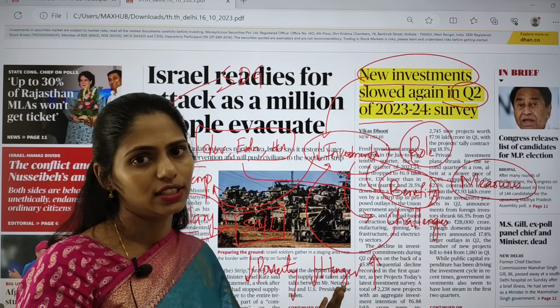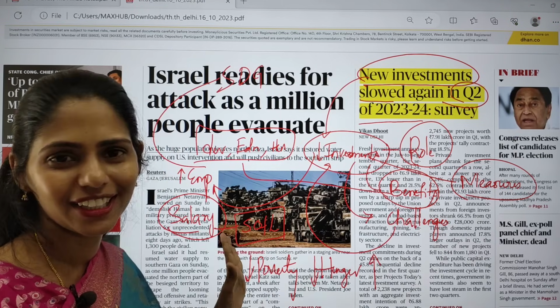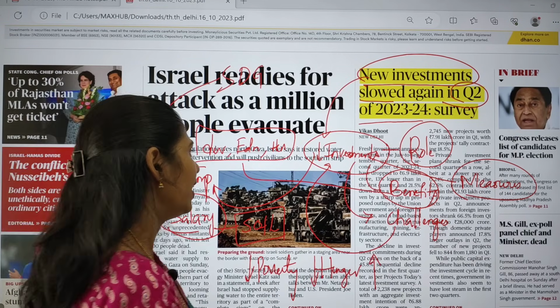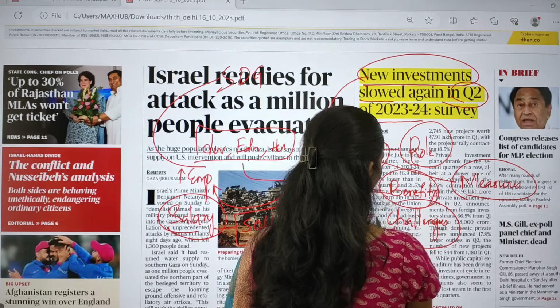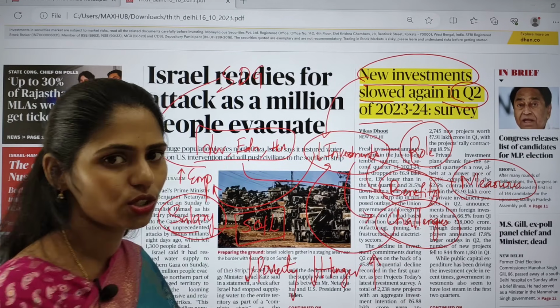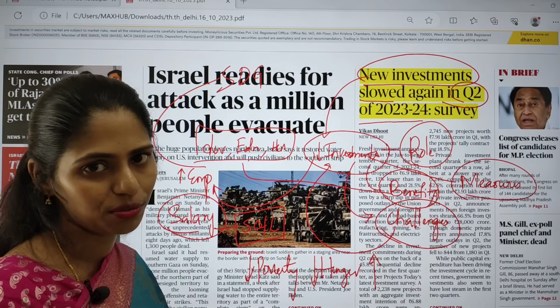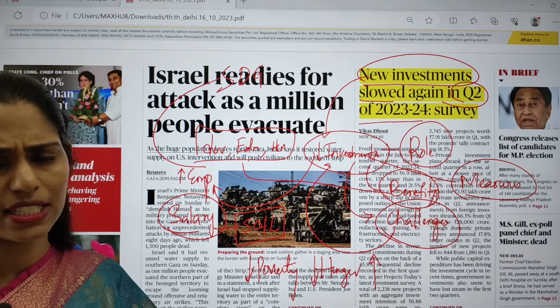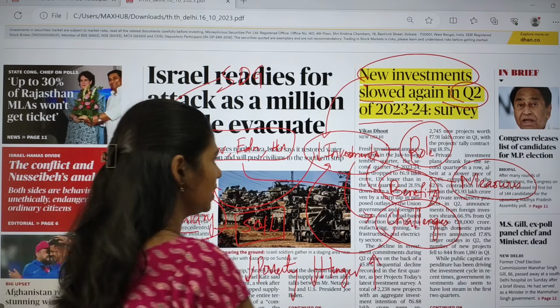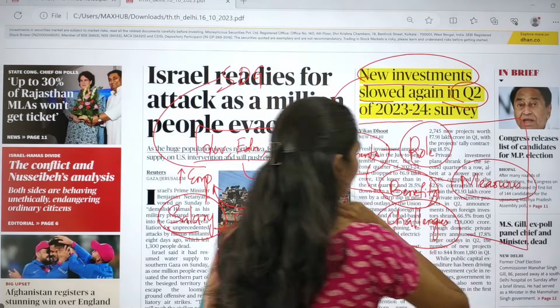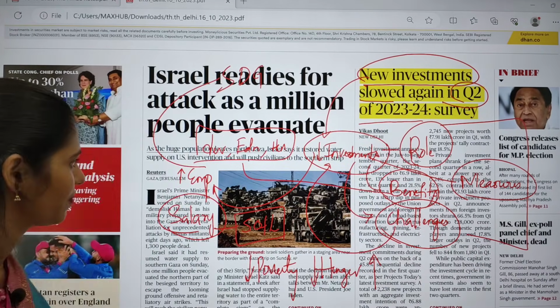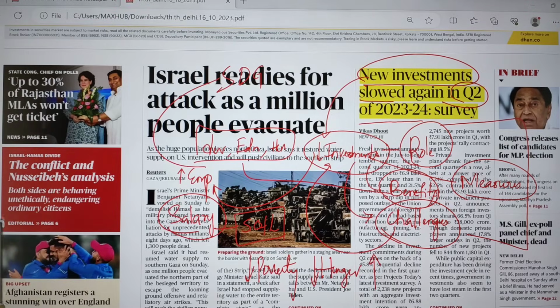So all these things are very important and everything is interconnected. And you have to see what are the challenges, so why there is decreasing of investments in our country, and you have to see how we can improve these investments by taking some measures. All these perspectives are important from this article's point of view. I hope you got this right.